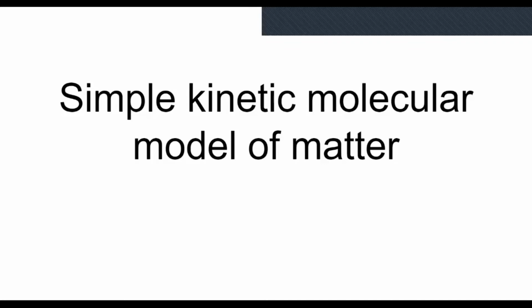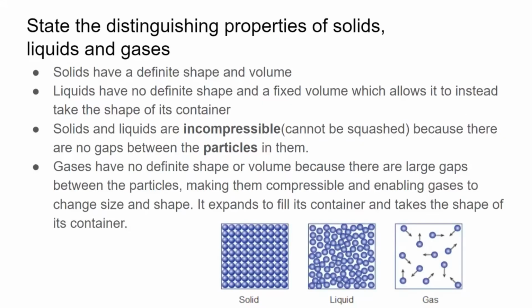Hola. Today we're going to cover the first subtopic of the third topic, thermal physics, called Simple Kinetic Molecular Model of Matter. State the distinguishing properties of solids, liquids, and gases. Solids have a definite shape and volume. Liquids have no definite shape and a fixed volume, which allows them to instead take the shape of their container.